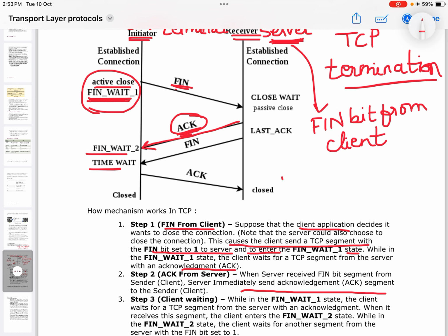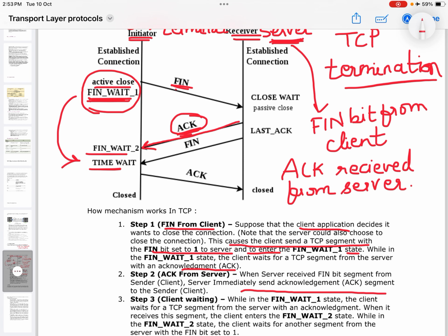After receiving this ACK segment from the server, the client will now move from FIN wait 1 to FIN wait 2. When in the FIN wait 2 state, it will also wait for a FIN bit set to 1 to be received from the server side.